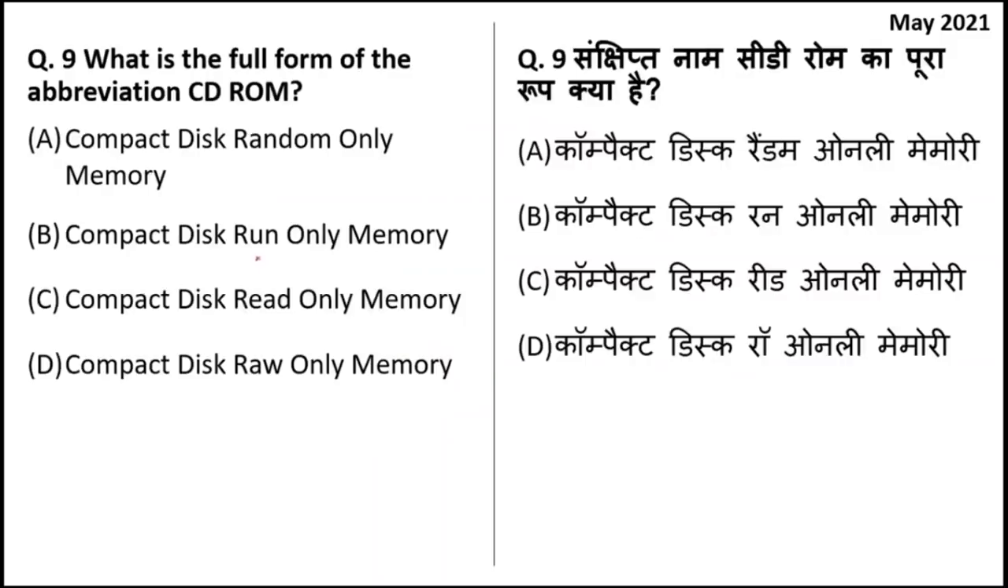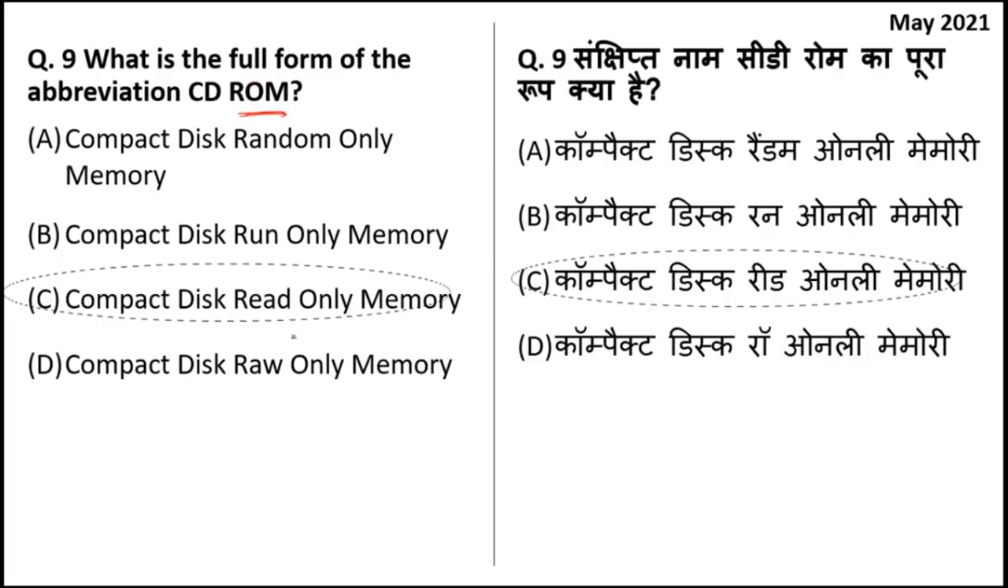What is the full form of the abbreviation CD-ROM? So you might have heard about CD-ROM. We have used it extensively. CD-ROM stands for compact disk read-only memory. The right answer is option C over here. Why is it read-only memory? Because we cannot change it. The manufacturer writes it once and we cannot make any changes to read-only memory because it says read-only. That is why it can be only read and not written. Right answer is C.